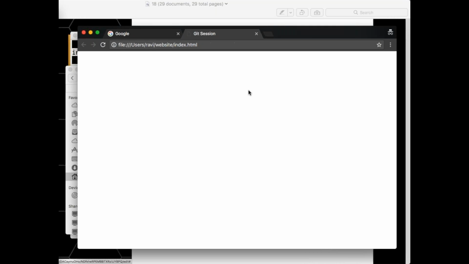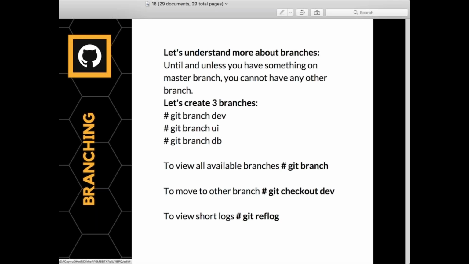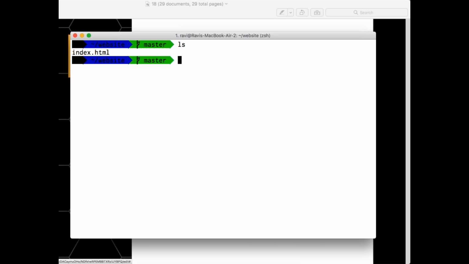Now let's try to put some particular content over there. So I'm going back to my terminal over here. What is the current branch I'm having right now? Master, right? So how can you check how many branches are there with you? You'll simply say git branch.